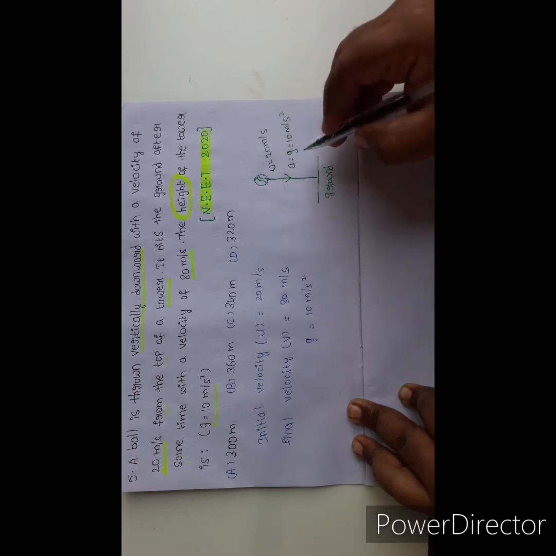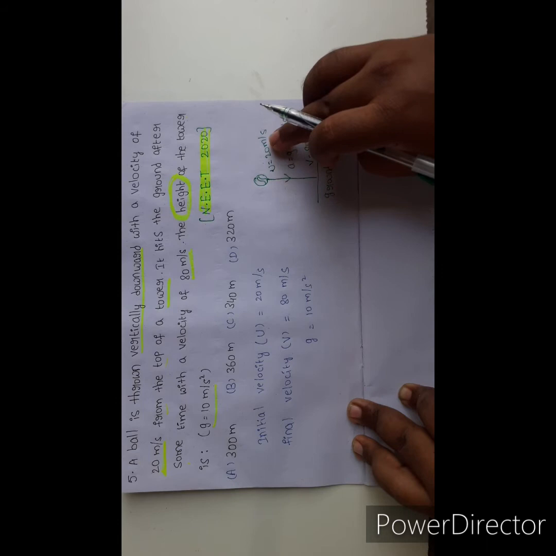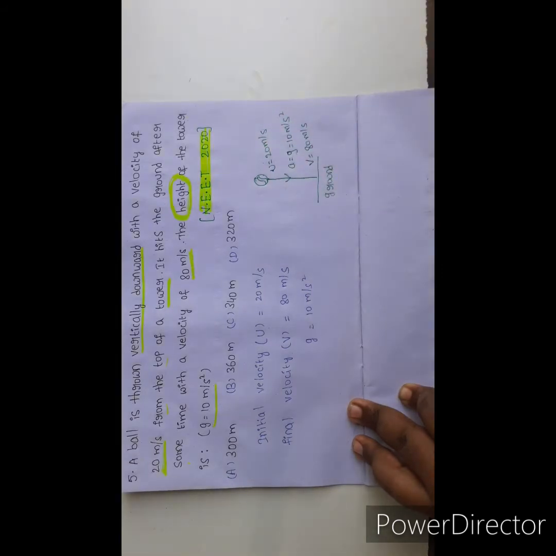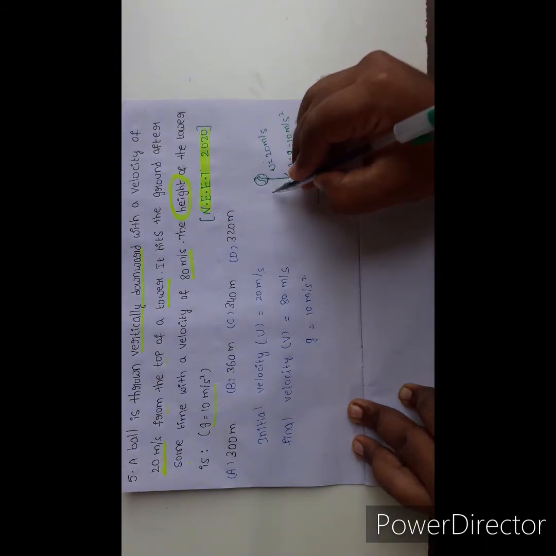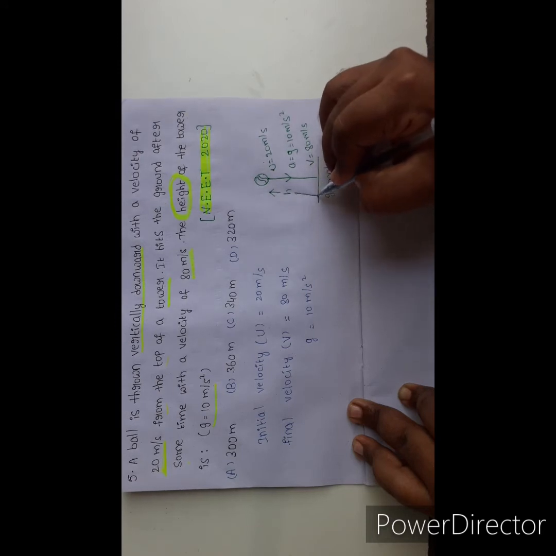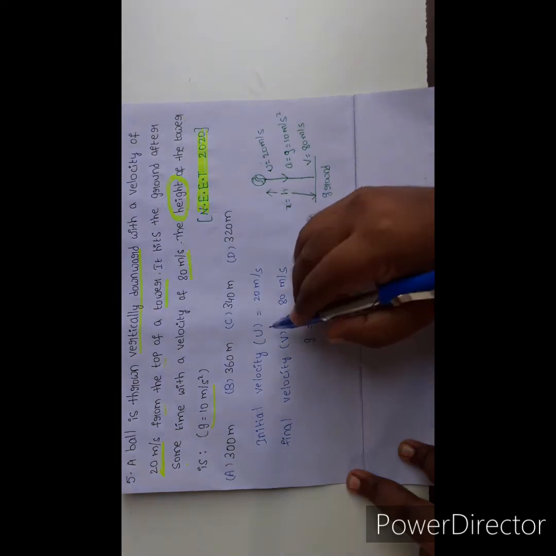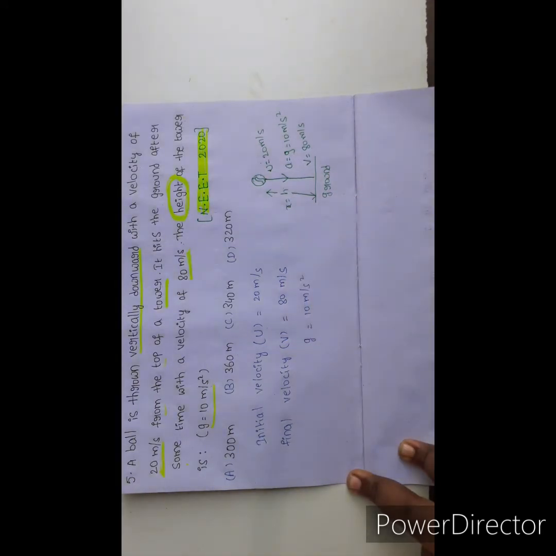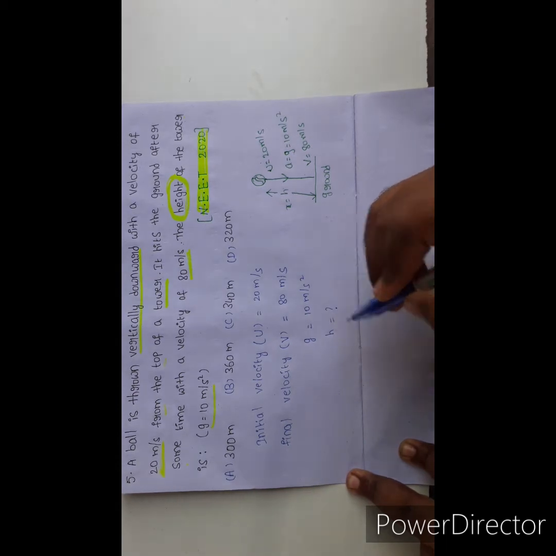After hitting the ground, its velocity increases from 20 to 80 meter per second. We have to find out the height of the tower, h value. So x equal to h. We know the u value, v value, g value. We have to find out the h value.